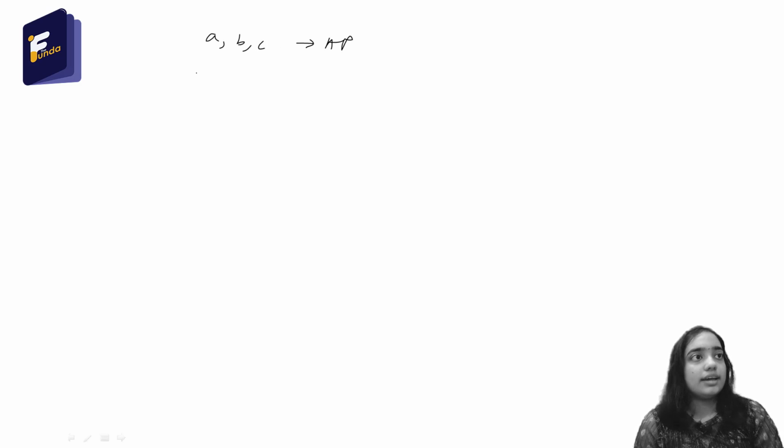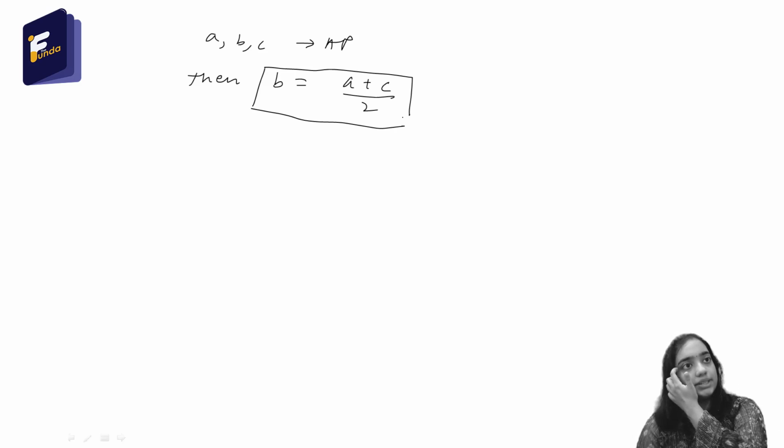From the last question, we got to learn something very important: if three numbers a, b, c are in AP, then b is equal to a plus c by 2. b is the mean of a and c. So we can say that if a, b, c are in AP, then b is the arithmetic mean of a and c.